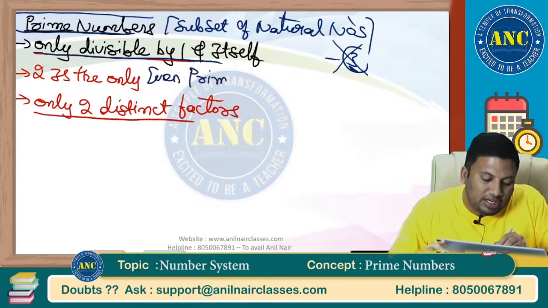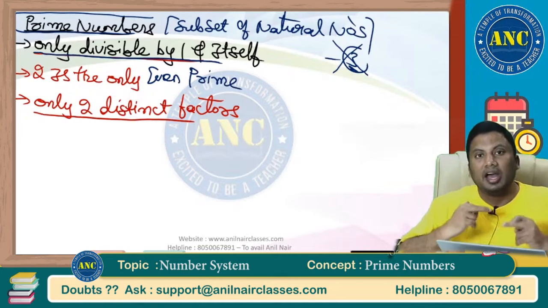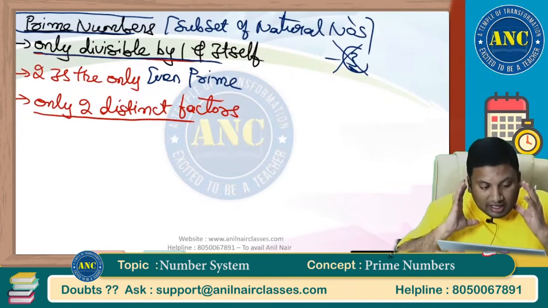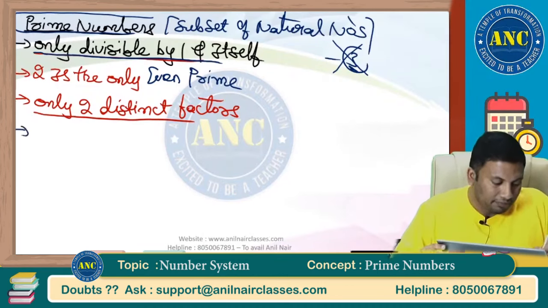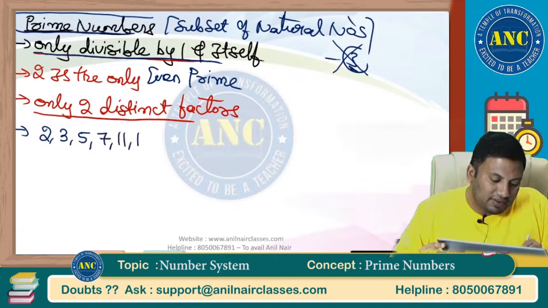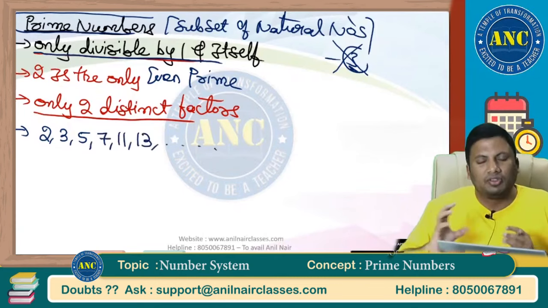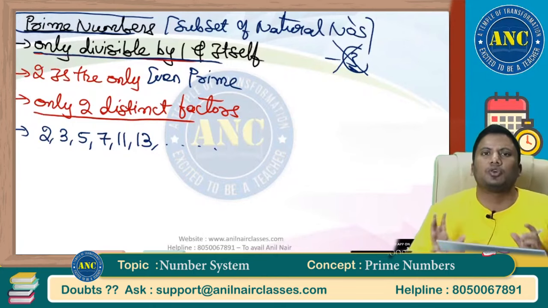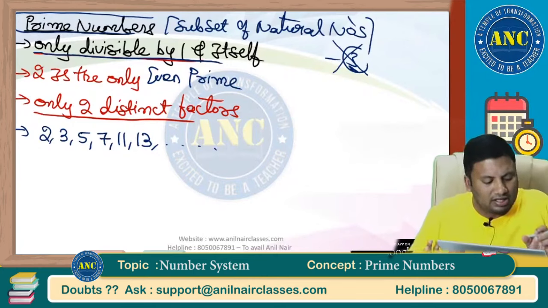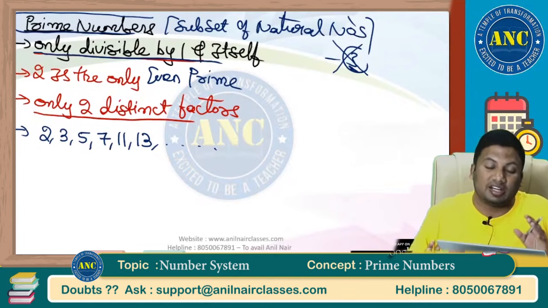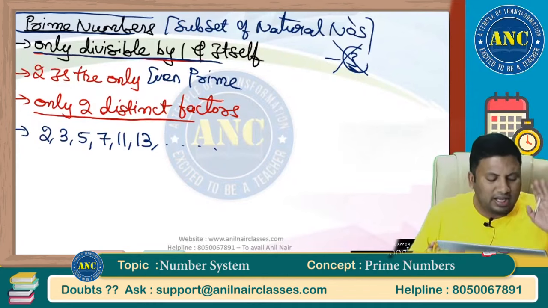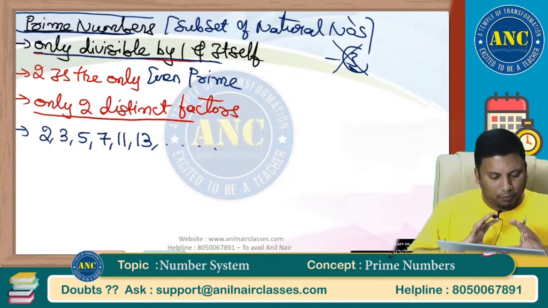Each and every statement, whatever I am writing, I will develop a lot of questions so that you will understand the significance of each and every concept. A prime number series will be 2, 3, 5, 7, 11, 13 and so on. There is no fixed pattern between 2 consecutive prime numbers. Sometimes the gap is 1, sometimes 2, sometimes more than 2. So there is no particular notation for prime numbers.